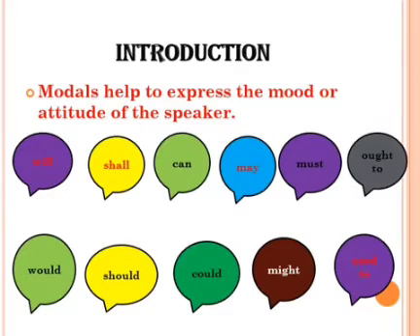In the previous class, you had learnt about verbs and helping verbs. Helping verbs are also called auxiliary verbs. Auxiliary verbs are verbs that help the main verb in a sentence to express the tense, mood and voice. Now in this class we are going to continue with modals. In the previous class you had learnt about shall, should, will and would. So we are going to continue with the remaining modals.